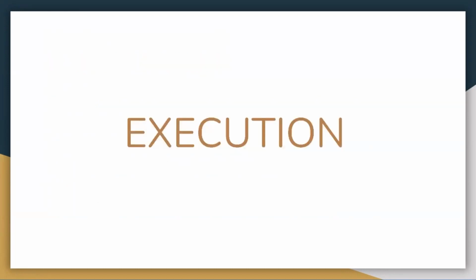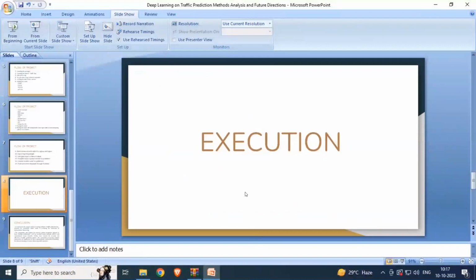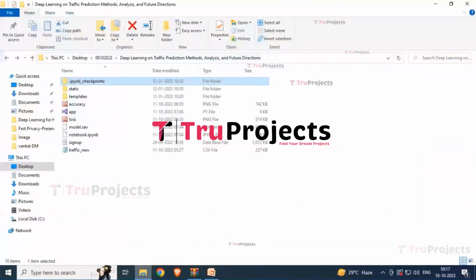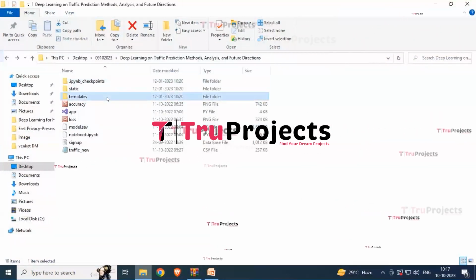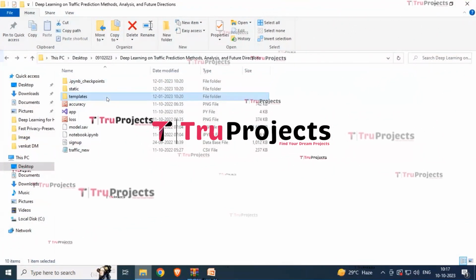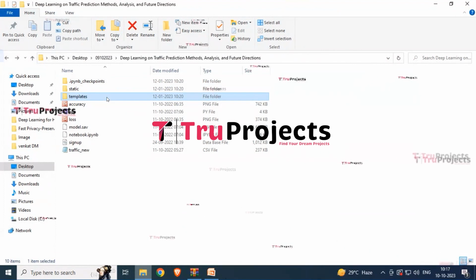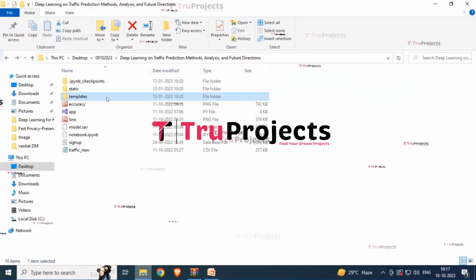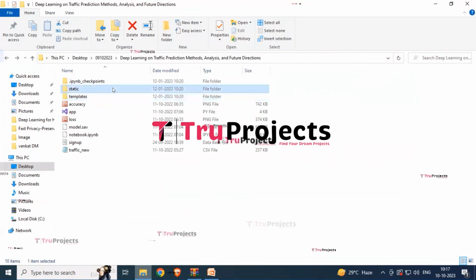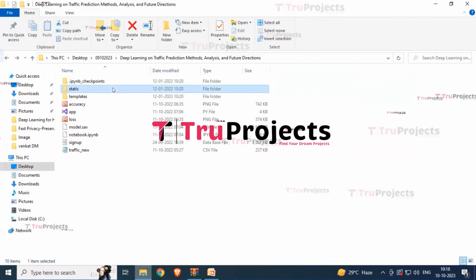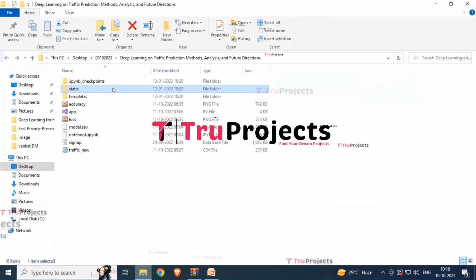So now coming to the execution part of this project. To execute the project, first we need to open the code folder. Here we have a folder which is named template. This folder contains all the HTML pages used in the project. It typically includes files like index.html, about.html, etc., which represent different pages of the website. Another folder is named static. This folder consists of files related to CSS, JavaScript, and Bootstrap.